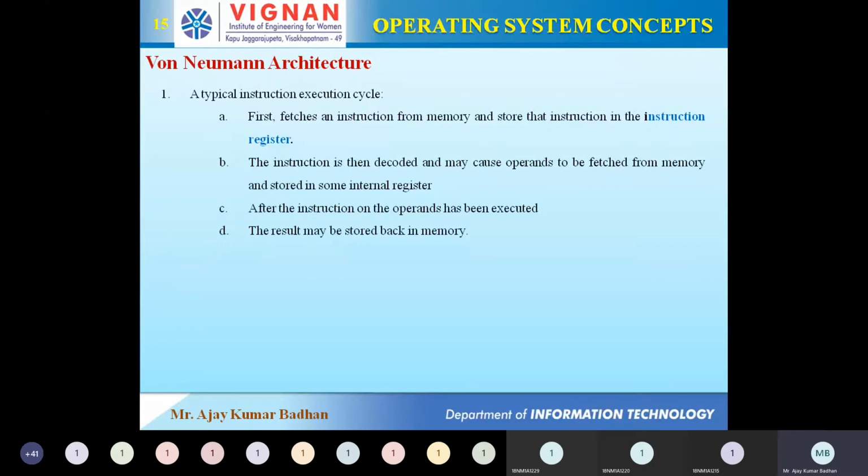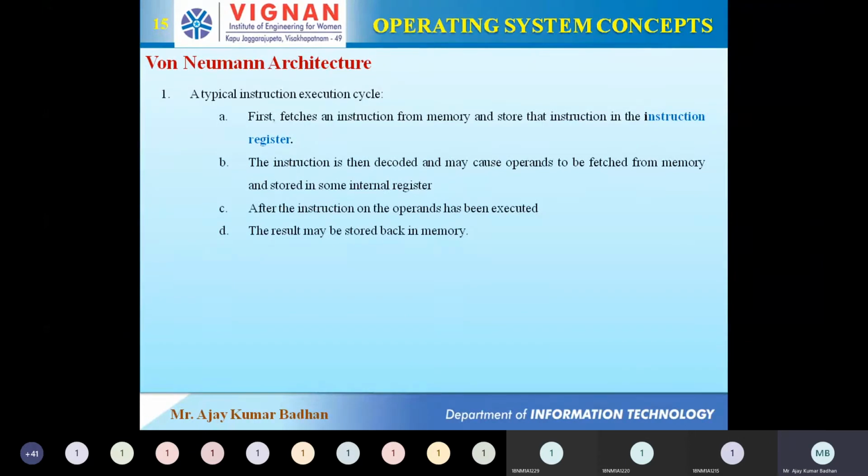Now the CPU is going to first decode that instruction, meaning the zeros and ones. It will process it and try to find out what operands are associated with that particular program. How many operands are we declaring here? int a, b, c. So there are three different operands we declared. These operands will now be brought by the CPU from the memory, and where will they be stored? In the internal registers.